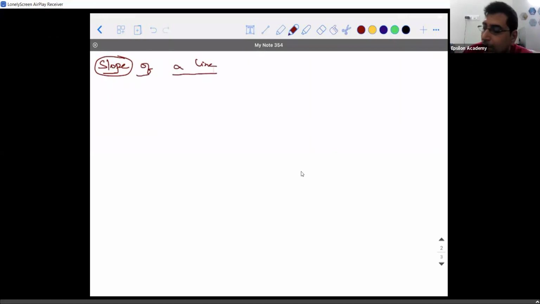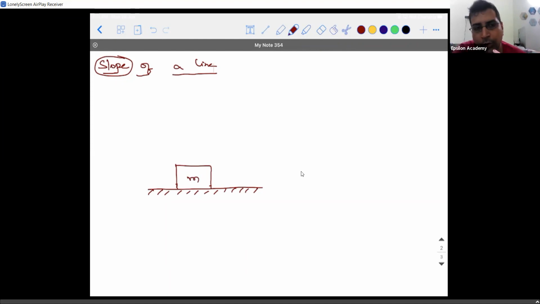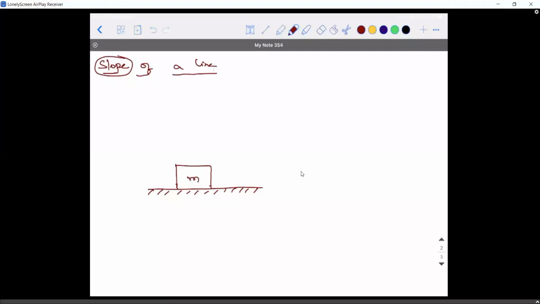Right. Suppose I have a surface like this. Let me talk in terms of physics itself. Suppose I have a surface like this on which I'm trying to place a block. So this block has mass m, which is at rest. Will this block start moving on its own? No, sir. Obviously, no, right?